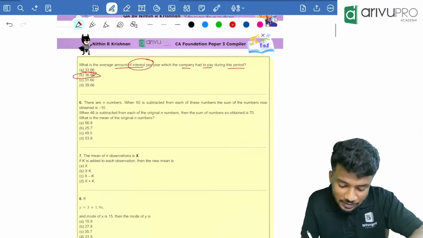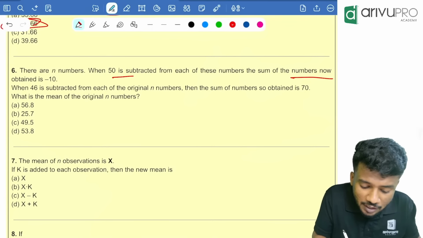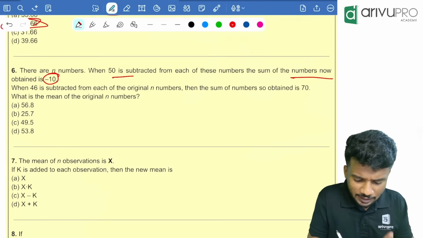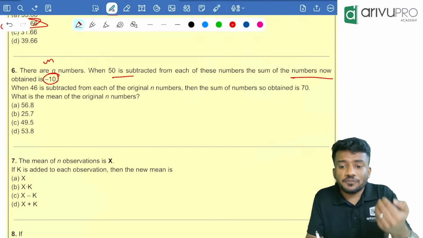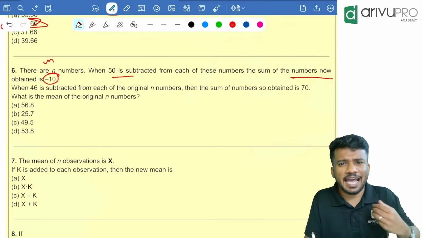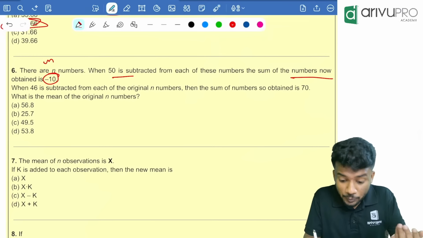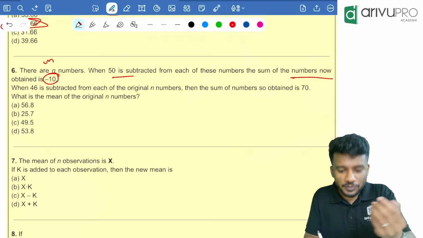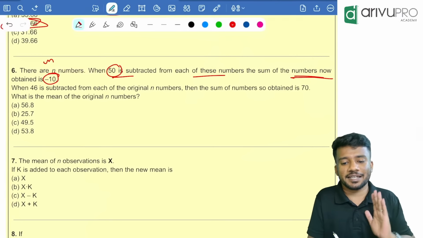Next question, it's a very interesting question. I'll tell you the method for solving this question. Yes, right answer. There are n numbers. When 50 is subtracted from each of these numbers, the sum of the numbers now obtained is minus 10. What are they telling? N numbers are there initially. If I have numbers like 10, 20, 30, 40, 50 and I am reducing 50 from each number, the sum of the numbers now obtained is minus 10. Did you get the logic?